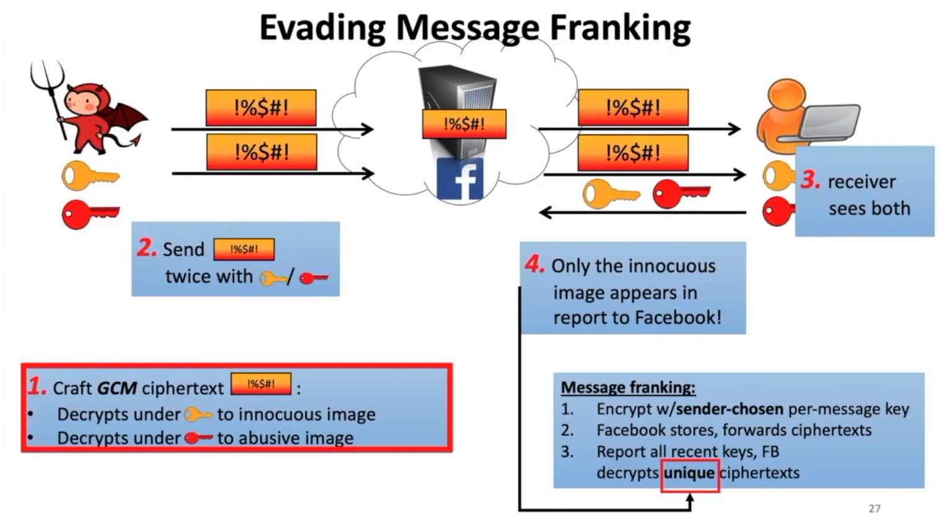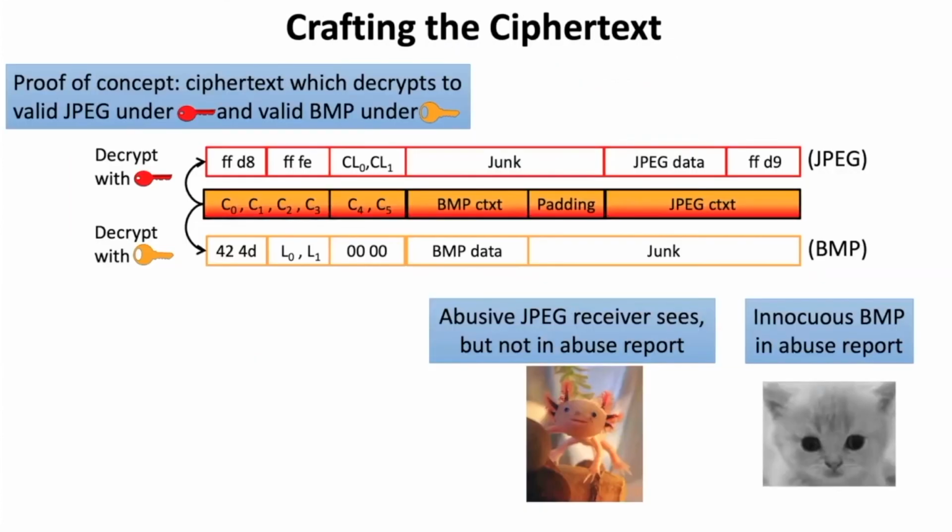In fact, without additional work, the invisible salamanders crafted using the method I described before won't have any particular structure at all. They'll just be random junk bits. So to give Facebook a proof of concept, we actually crafted a single GCM ciphertext where both decryptions are valid images, namely this bitmap of a kitten and this JPEG of a salamander that we've been using throughout this talk. And I actually did import the decryptions of that single ciphertext into this PowerPoint, so these are the real images.